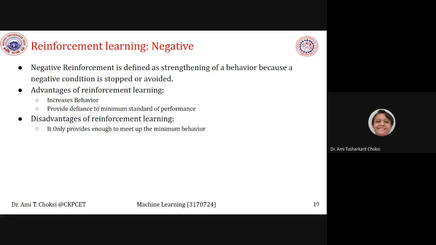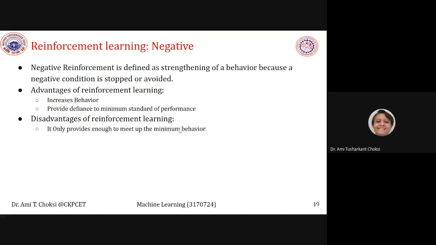It increases behavior. It provides, what you can say is, defines a minimum standard of performance. And what are the disadvantages of it? It only provides enough to meet up minimum behavior.